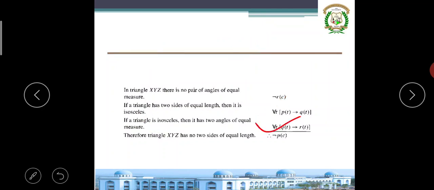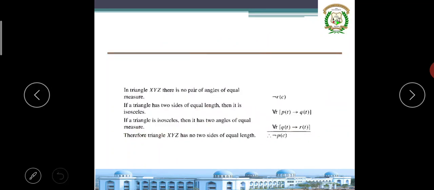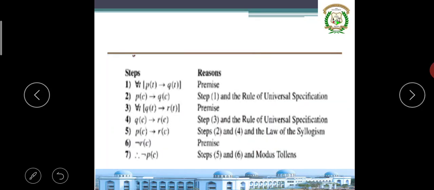Therefore the triangle has no two sides of equal length. Please observe this. What you have taken as P, no sides of equal length is negation of P. So we have to prove this. They have given it in word format. How do you prove that?